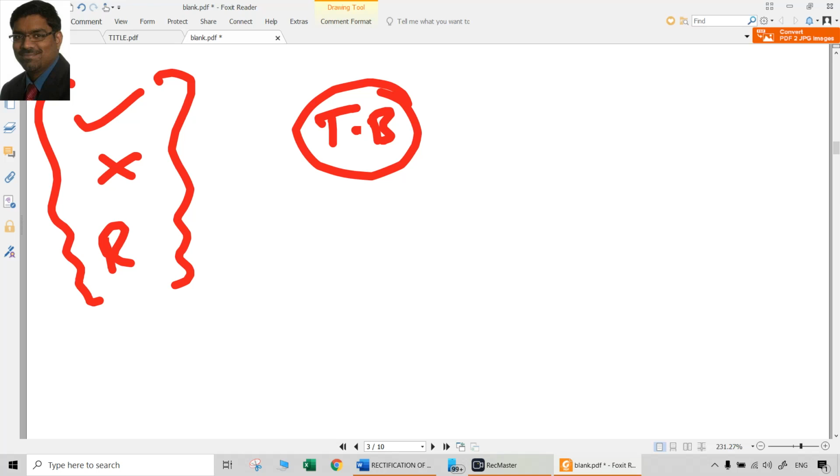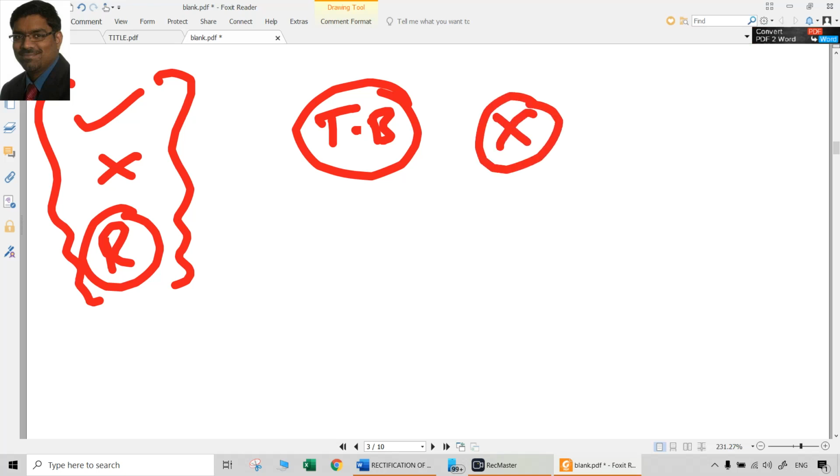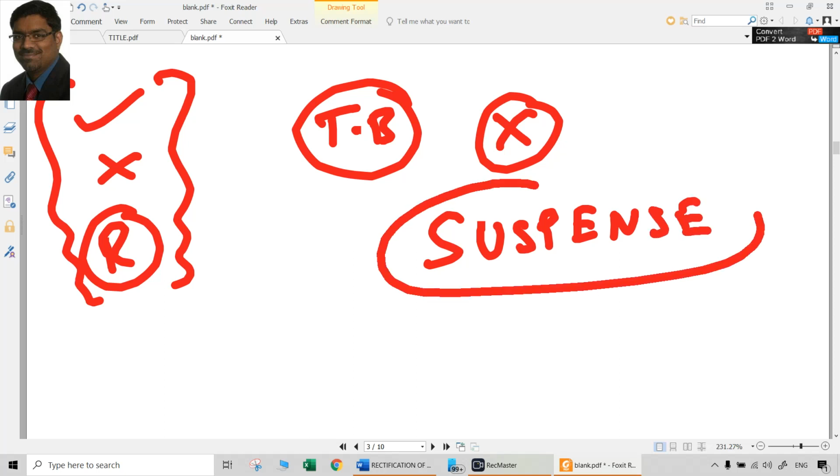That's all. Anyway, for compensating errors we don't have to worry, because we just have to pass an entry, whether it is a rectification entry or a fresh entry that is supposed to be passed. But for those types of errors which are not compensating errors, trial balance will not tally. So what happens? Whatever the amount that the trial balance is short of, whether debit balance or credit balance, that will be kept in a suspense account.